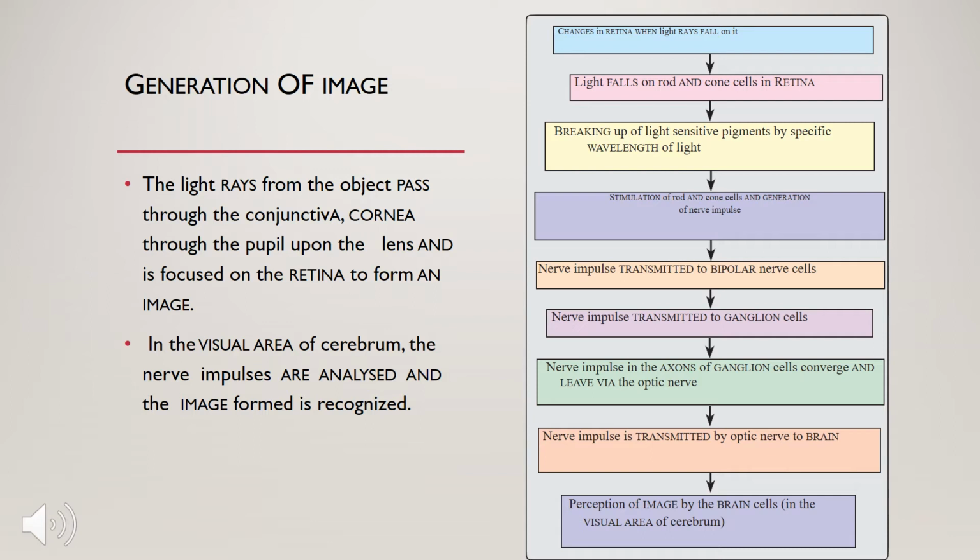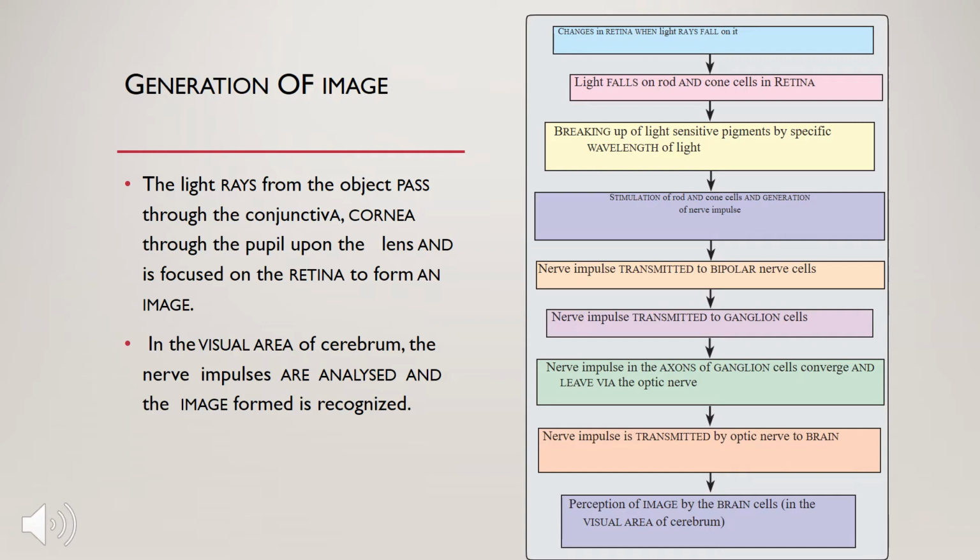There are changes in the retina when light rays fall on it. The light falls on the rod and cone cells in the retina, breaking up light sensitive pigments by specific wavelengths of light. So here is the flow chart showing how the image is actually formed.